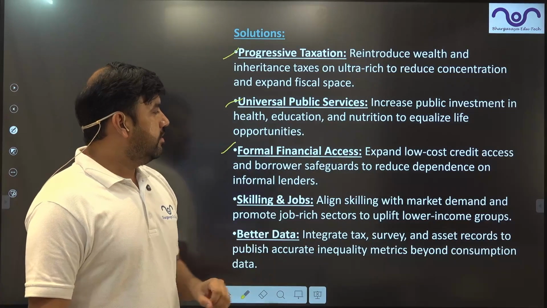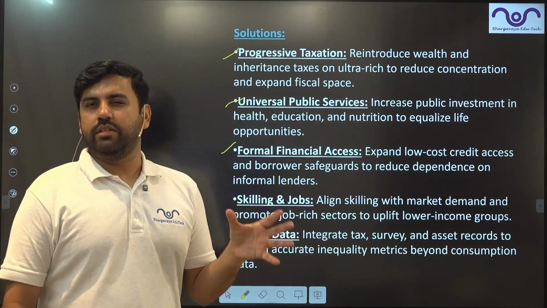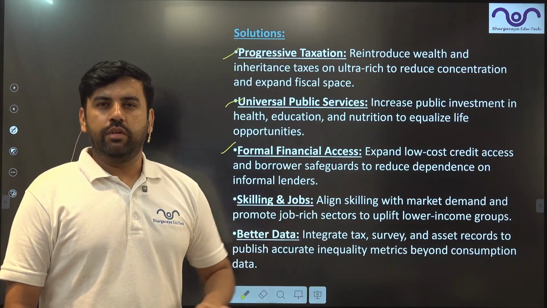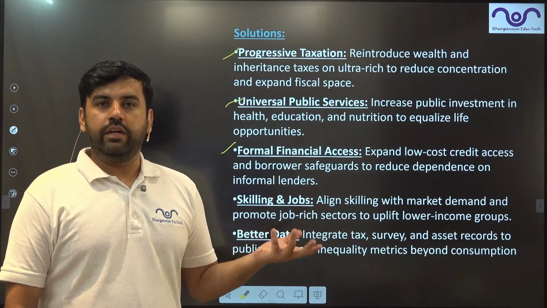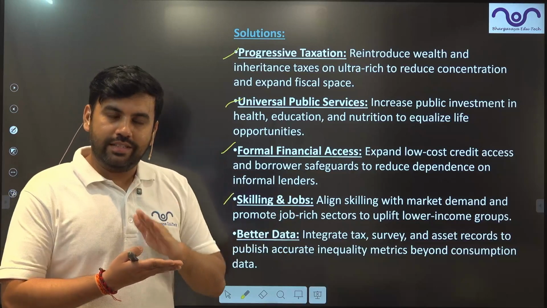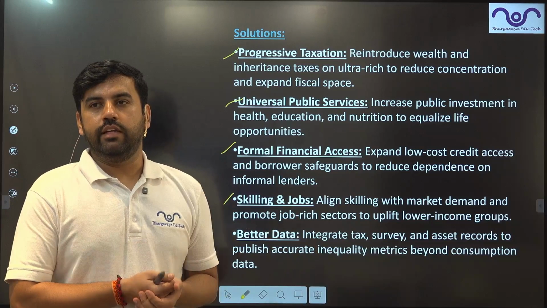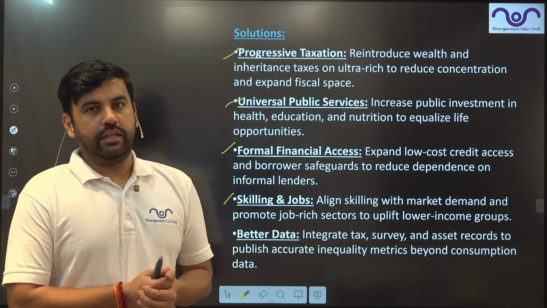Universal public services: most of the services should be universal instead of targeted at beneficiaries. Formal financial assistance, right, or access should be provided. Although we have Jan Dhan accounts, still 50% of the accounts remain dormant. Skilling and jobs, because if a person has good skills, they will get better jobs. Better jobs obviously means higher per capita income.